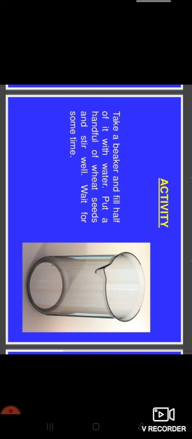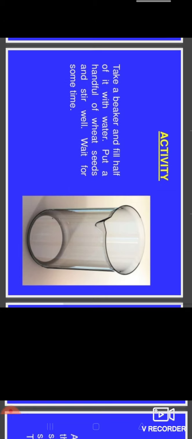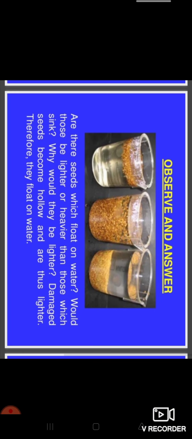Take a beaker and fill half of it with water. Put a handful of wheat seeds and stir well. Wait for some time. So observe and answer. If you observe the diagram, are there seeds which float on water? First question: would those be lighter or heavier than those which sink? Second question: why would they be lighter? Damaged seeds become hollow and are thus lighter, therefore they float on the water.